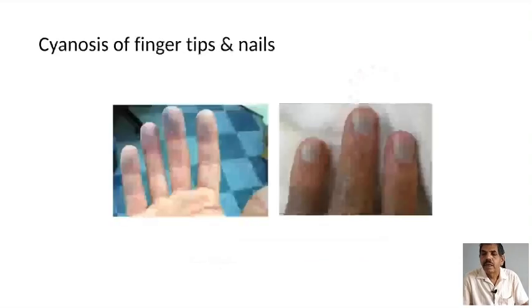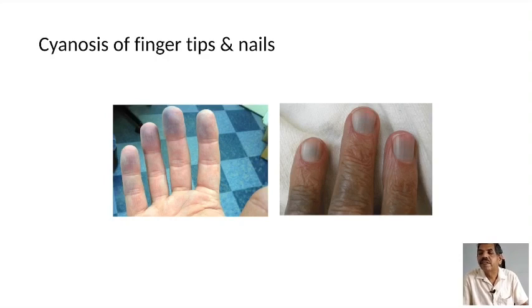In this picture, the fingertips are blue in color, and the nails are blue, the pulp is also blue, but the rest of the fingers are not blue. And here the white of the nail, the lunula, is also blue in color. This is the typical appearance of peripheral cyanosis.